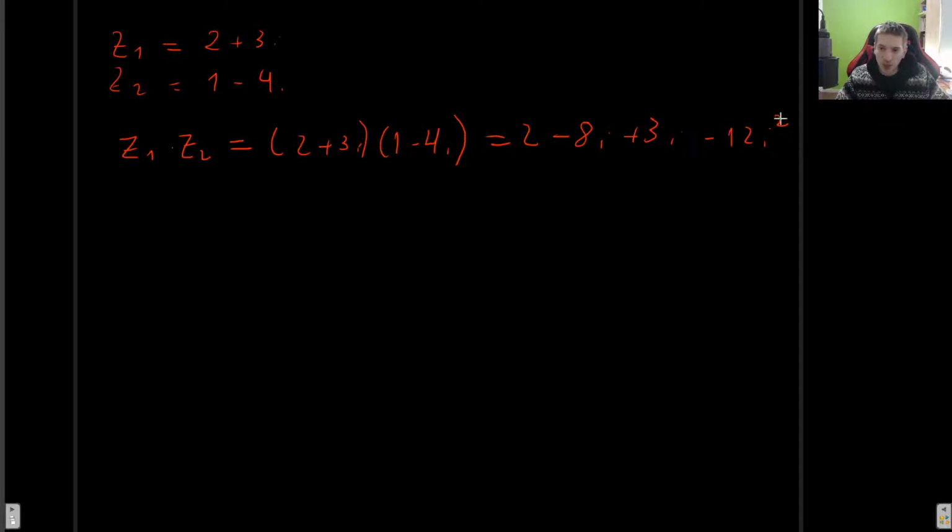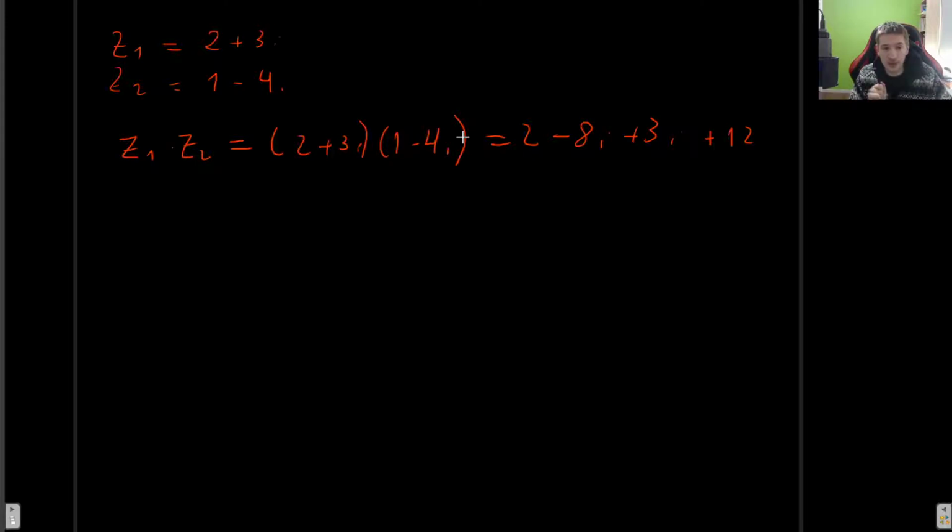And the i squared now is minus 1. So this minus sign in front will turn into a plus sign. That is something that people forget, or maybe people just make a mistake and don't take the minus sign into consideration, or maybe they take another minus sign into consideration, because sometimes you have minus times minus and then another minus sign, so it can get somewhat confusing. So make sure to do the multiplication very carefully.